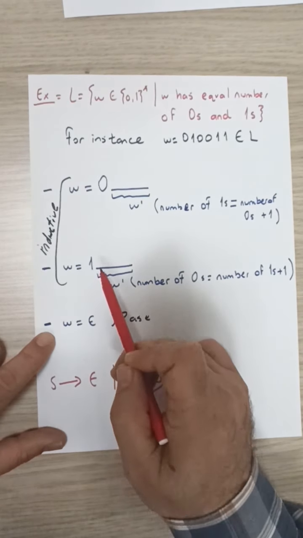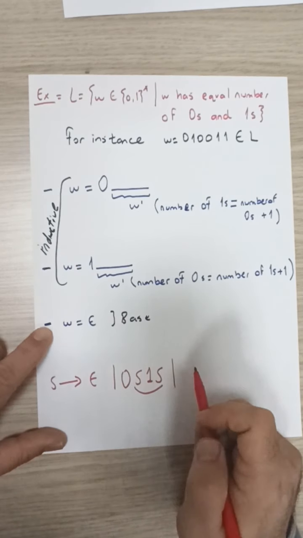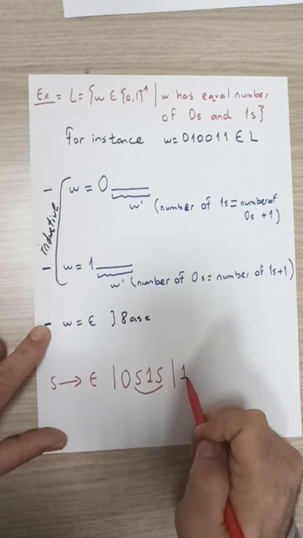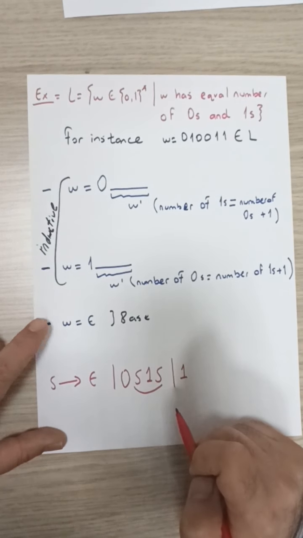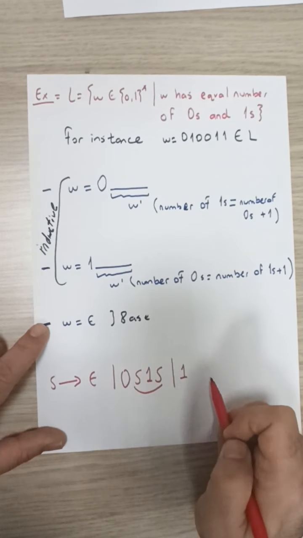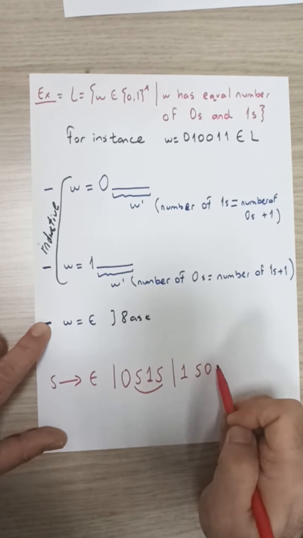Okay, in order to do the same thing for the next type of construction, to be able to generate all strings belonging to the language that start with the symbol 1, what should it be followed by? We can write down S0S.